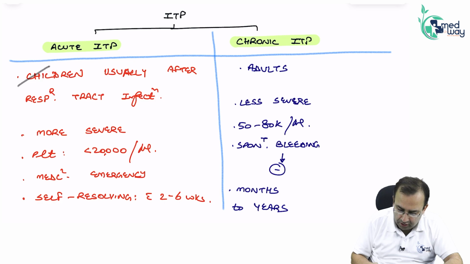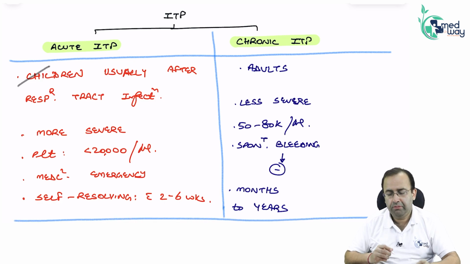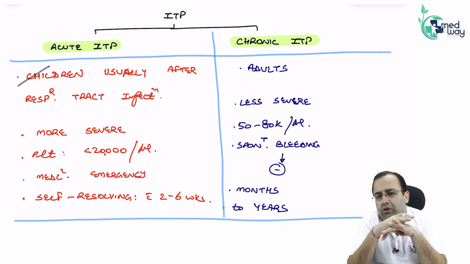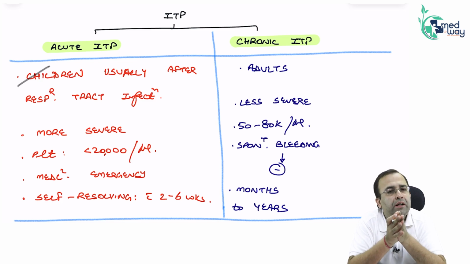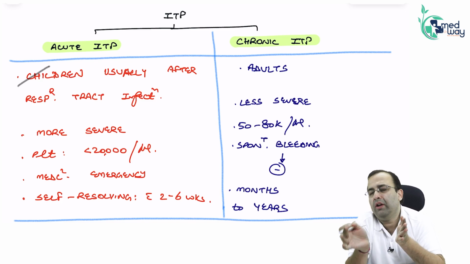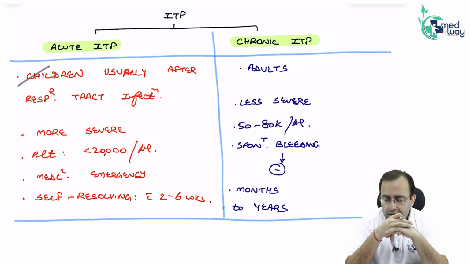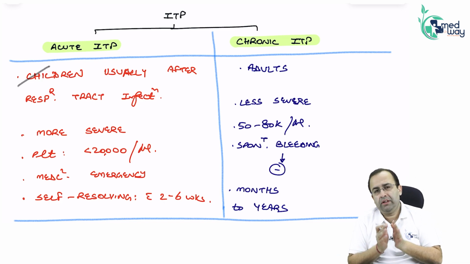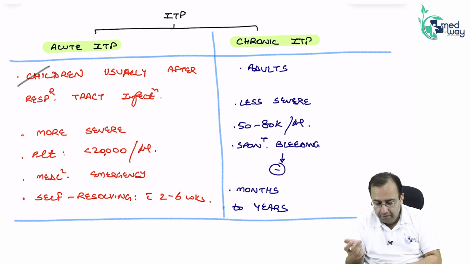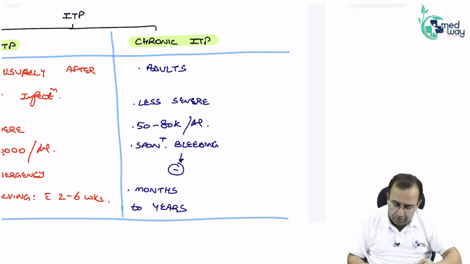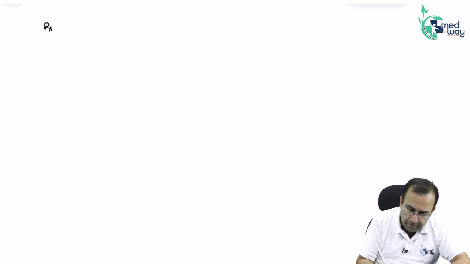This is acute versus chronic ITP. All you had to know was that acute is seen in children, chronic in adults. Much more important than this table is the therapy for ITP. So this starts us with therapy.